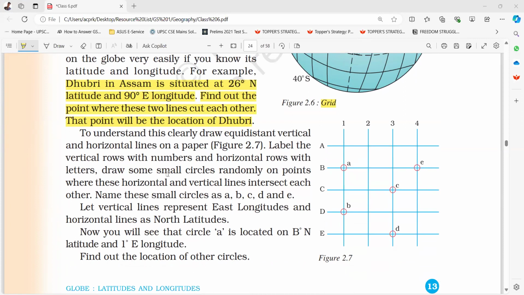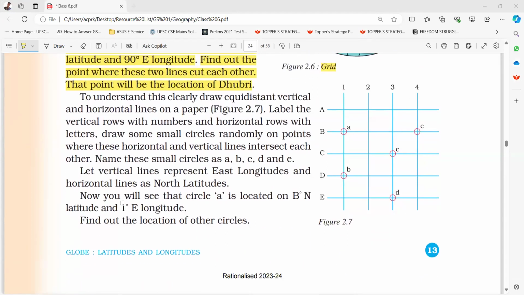Draw some small circles randomly on points where these horizontal and vertical lines intersect each other. Name these small circles as A, B, C, D, and E. Let vertical lines represent east longitudes and horizontal lines north latitudes. Now you will see that circle A is located on the B degree north latitude and 1 degree east longitude. Find out the location of other circles.